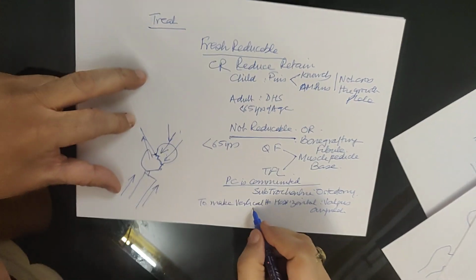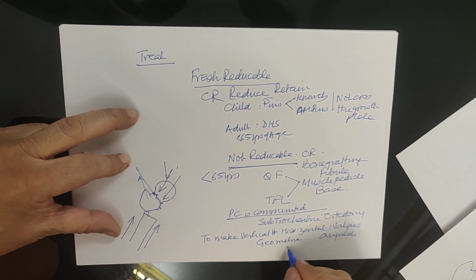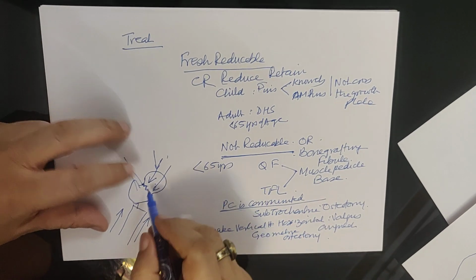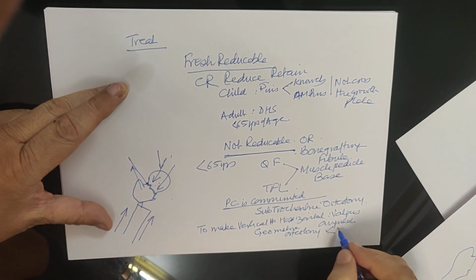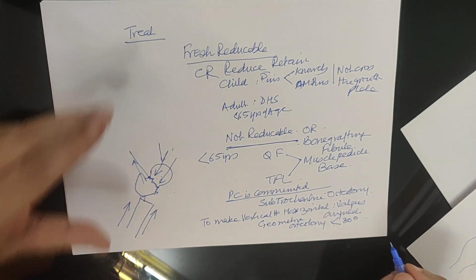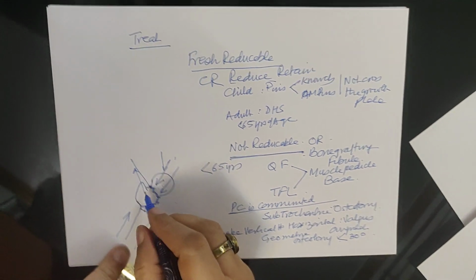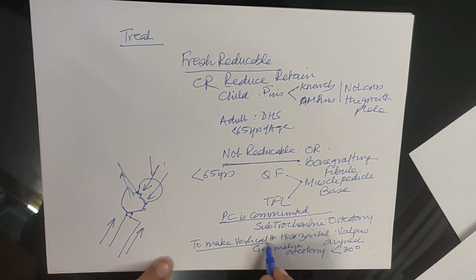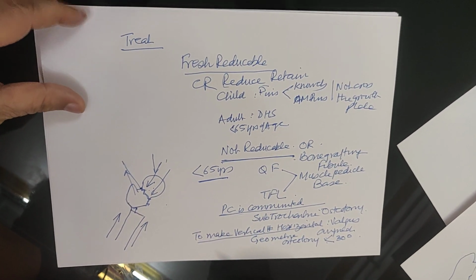This is called a geometric osteotomy, and you want to decrease the Powell's angle to less than 30 degrees. So one thing is a subtrochanteric valgus osteotomy. Of course, all these things are for patients less than 65 years of age.